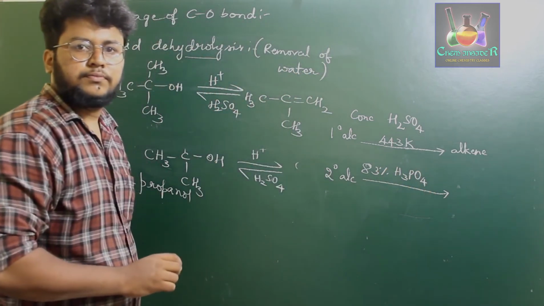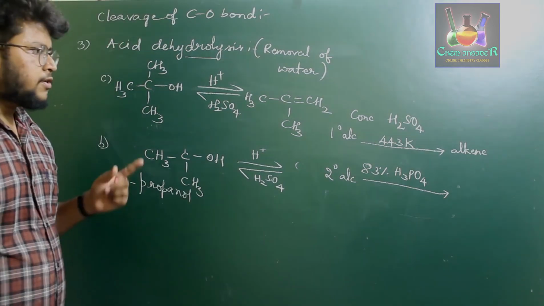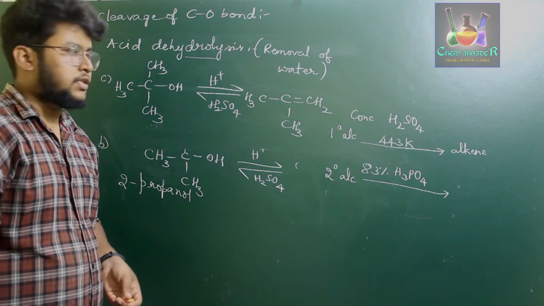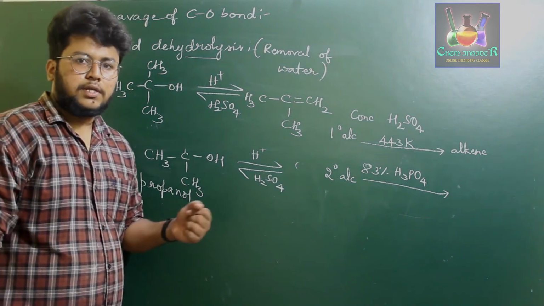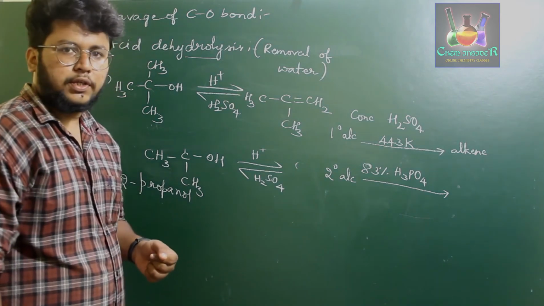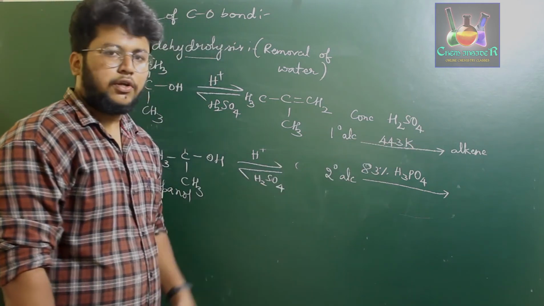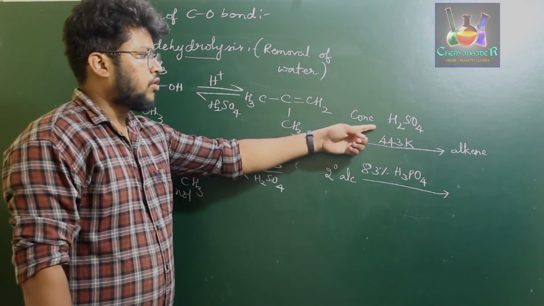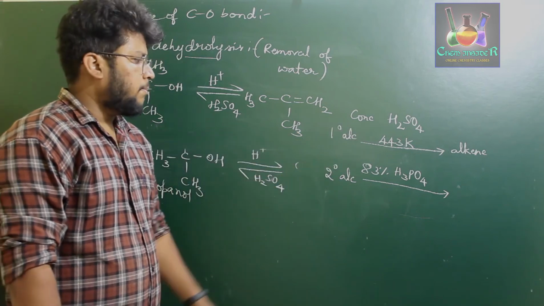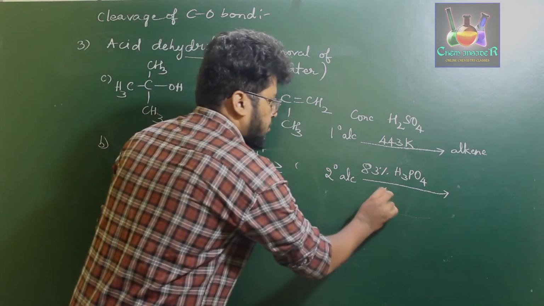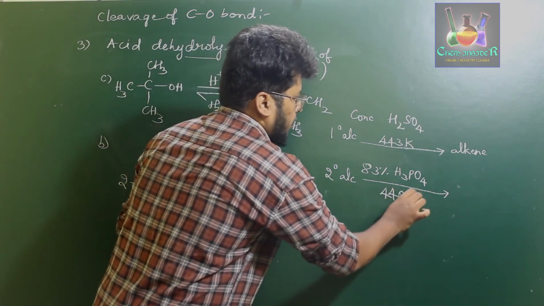Okay. In case of a primary alcohol, you might have to use a strong dehydrating agent such as concentrated H2SO4 at a temperature of 443 Kelvin to convert the alcohol to an alkene. But in case of a secondary alcohol, you might not require a strong acid, but 83% H3PO4 is more than enough, at a temperature of 440 Kelvin.